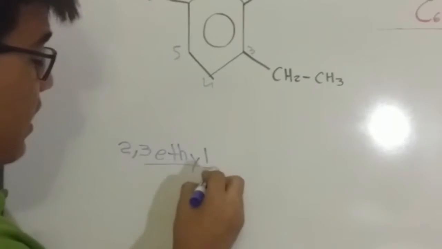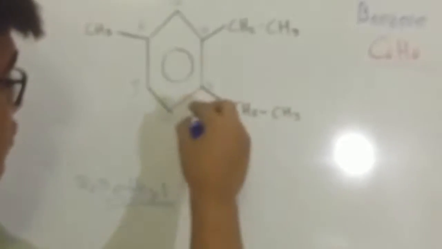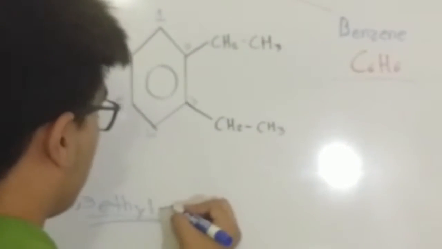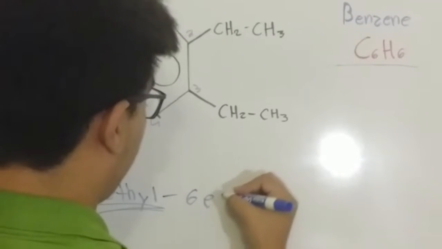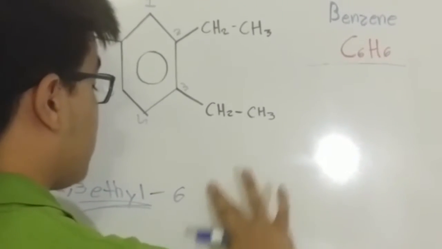Remember, you always have to put this type of names in alphabetical order. Then after this, you go to number 6. So 6 ethyl. 6 methyl, sorry.